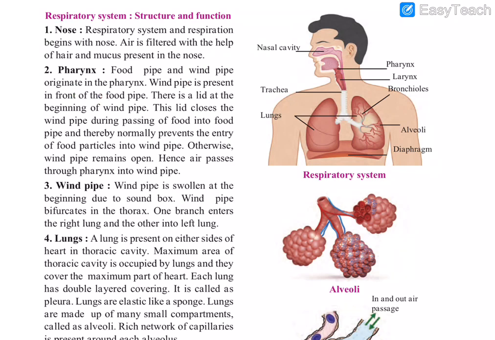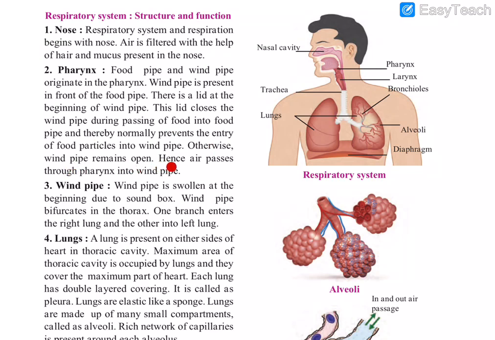The windpipe is present in front of the food pipe. You can see the windpipe and also the food pipe that connects with the mouth. At the beginning of the windpipe there is a lid, and this lid closes the windpipe during the passing of food into the food pipe, thereby normally preventing the entry of food particles into the windpipe. So the lid protects our windpipe from food when we eat.